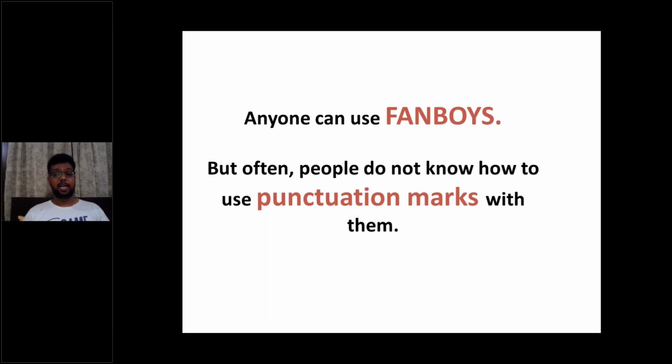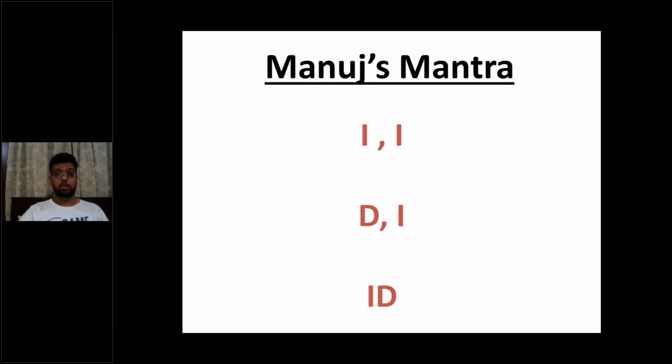For this, I gave you a mantra called Manut's mantra, which goes like this: if you have 2 independent clauses, put a comma before FANBOYS. If you have a dependent clause followed by an independent clause, then also put a comma before FANBOYS.